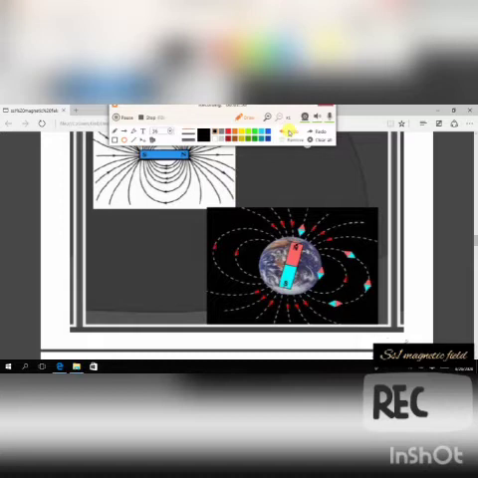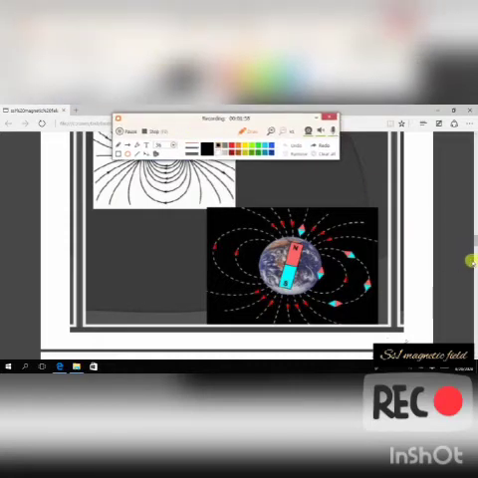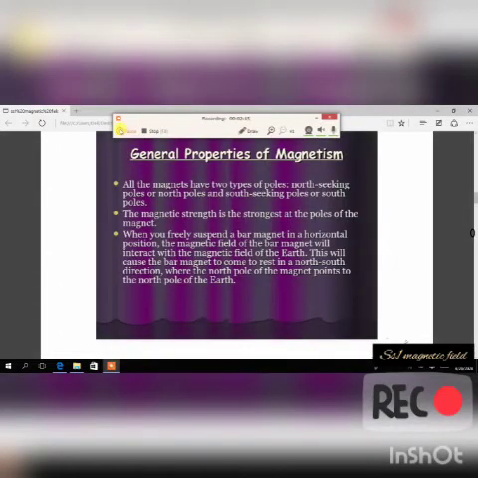So let's go back to where we are coming from. I just used that one to explain something. So moving back to the general property. I've explained the strength: where you always find the strength is always at the pole.